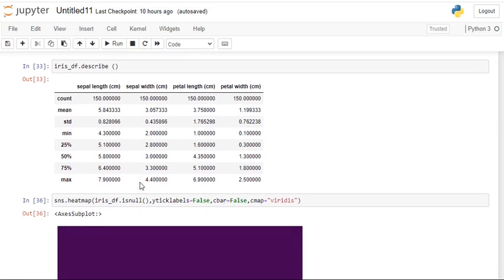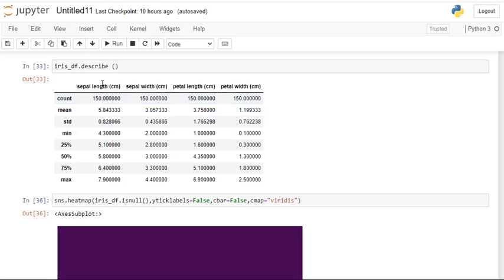Next, df.describe. Here it is going to give the statistical summary of the data, that is the count. There are 150 values. Mean of the sepal length is 5.8, sepal width 3.05, petal length 3.75, and petal width 1.19, and then standard deviation and minimum value.